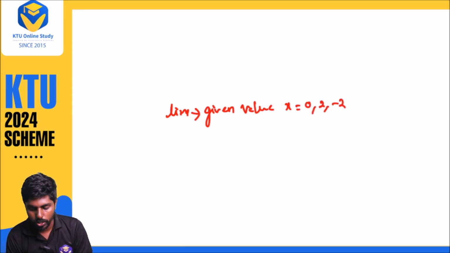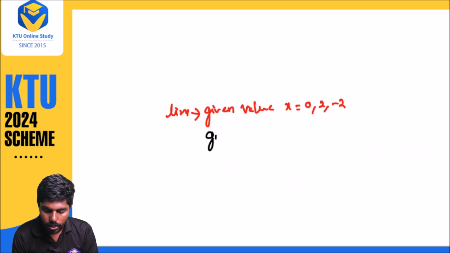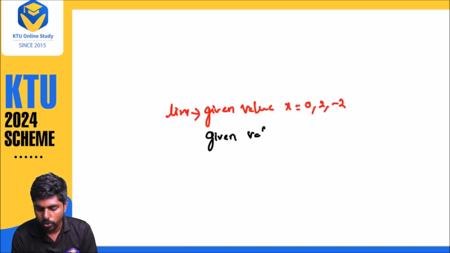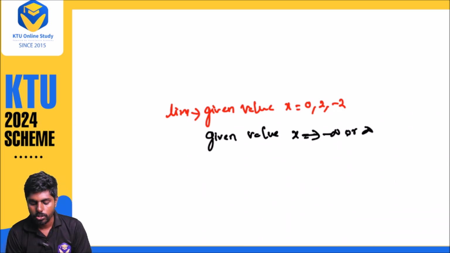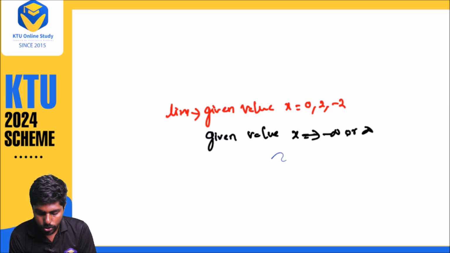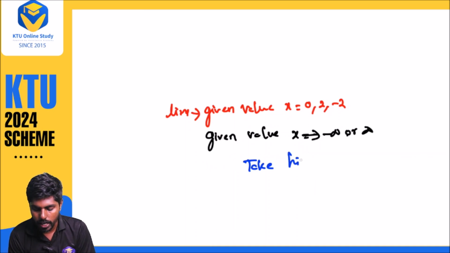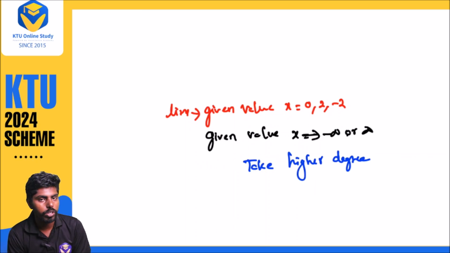Another is where they say x approaches minus infinity, or infinity. These are the two concepts in limit sums. In limits, you want to take the higher degree or higher power term outside.